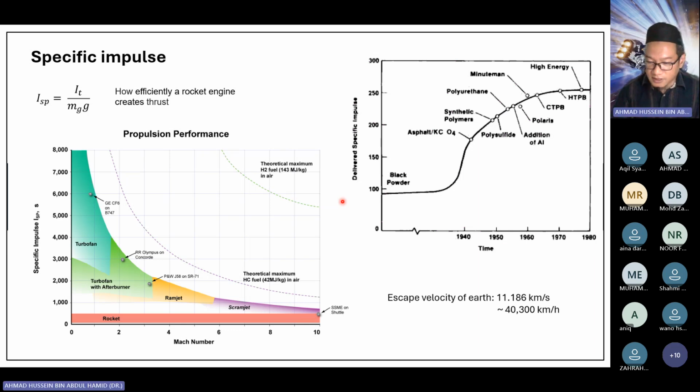So the escape velocity, as I mentioned, is around 11.2 kilometer per second, or around 40,300 kilometer per hour. That is the speed required by the spacecraft in order to get through the Earth's atmosphere.